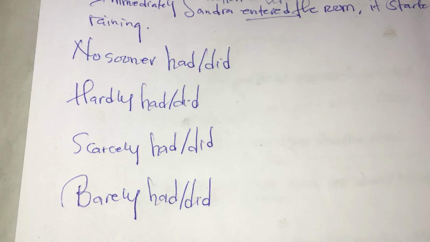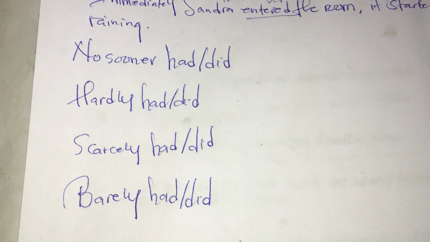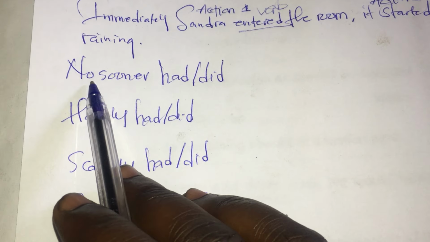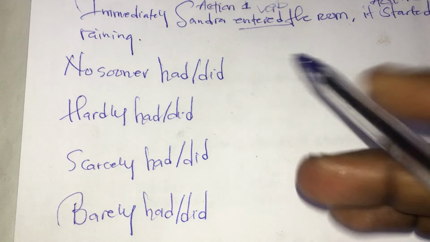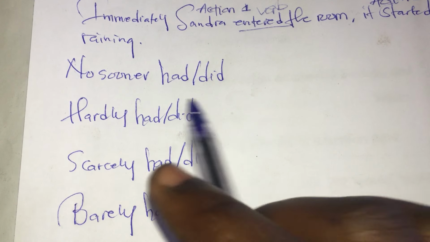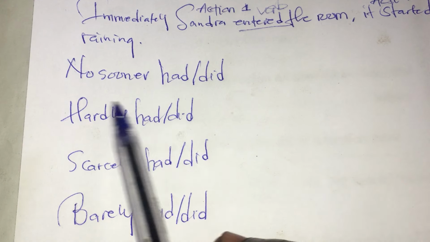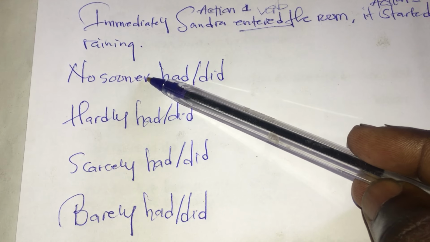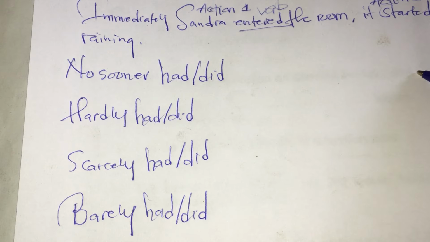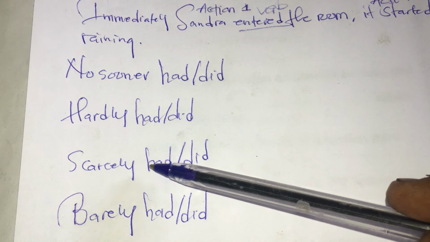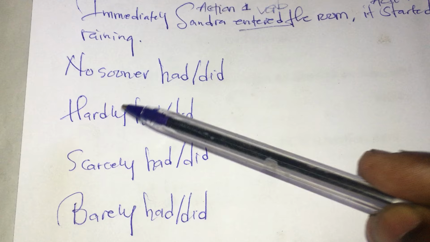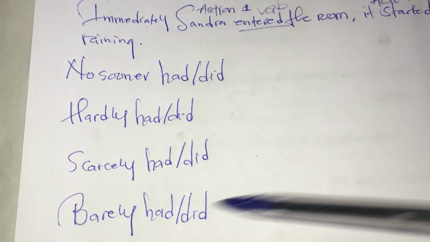Okay, we are going to look at them in another lesson. So no sooner, hardly, scarcely, and also barely. You must know that no sooner goes with than. Hardly, scarcely, barely, they go with the word when.